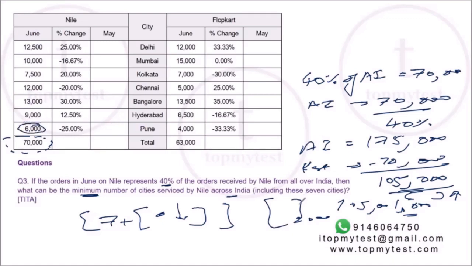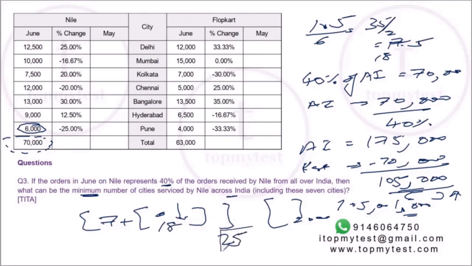The best the others can do is basically 6,000 each. They can at best equal it. Even if you put 5999, it will not change the number that much. This will be basically 105 by 6, which is 35 by 2, which is 17 and a half. Now you cannot have half a city, so you'll have 18 more cities. 7 plus 18, overall, there will be at least 25 cities serviced by Nile using these orders.